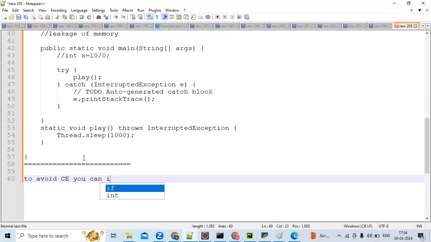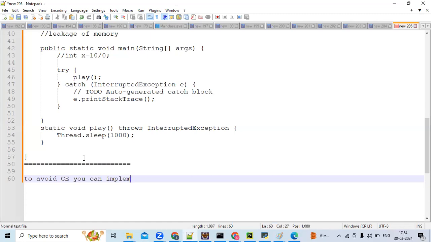To handle a checked exception, we need both throws and try catch, right? No, either of these is fine. We don't need both. We need either of them. See, if I have a debt, either I can clear it or I can bypass it. But doing both is not correct, right? There is no meaning in that.